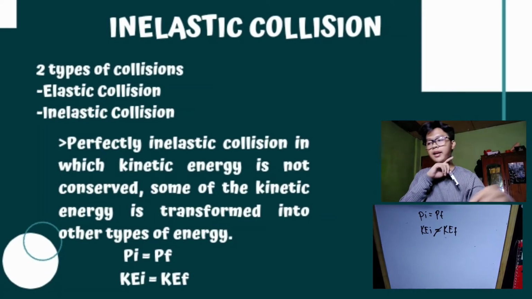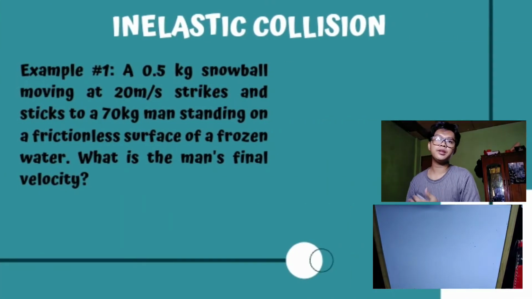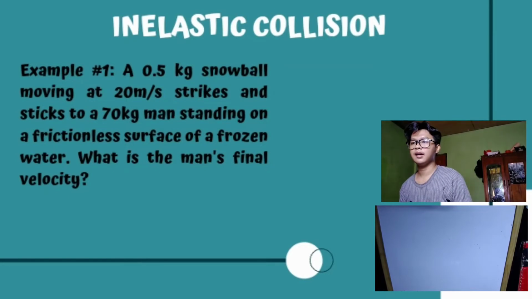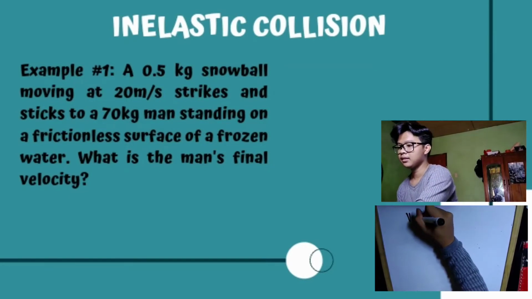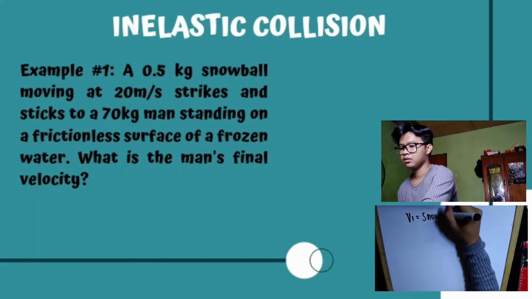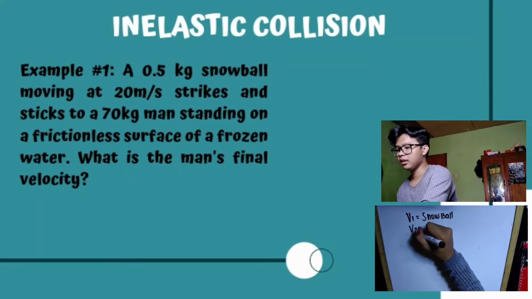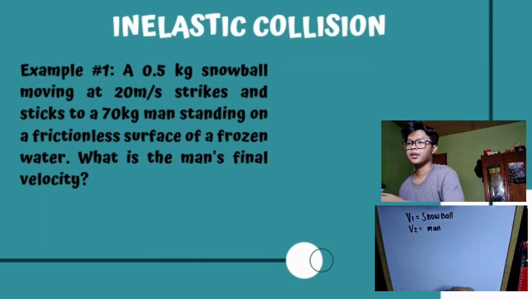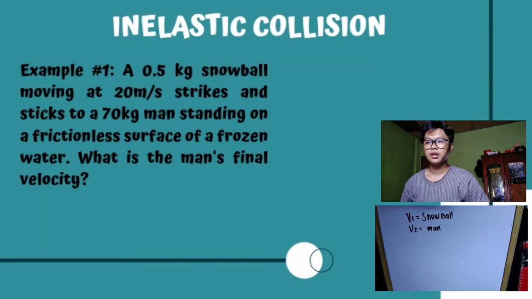So let's move to example number 1. In example number 1, a 0.5 kilogram snowball moving at 20 meters per second strikes and sticks to a 70 kilogram man standing on a frictionless surface of frozen water. So, the problem is, what is the man's final velocity? Let's say that V1 is the snowball and V2 is the man. So, the initial momentum of the snowball is equal to the final momentum of the man plus the snowball.